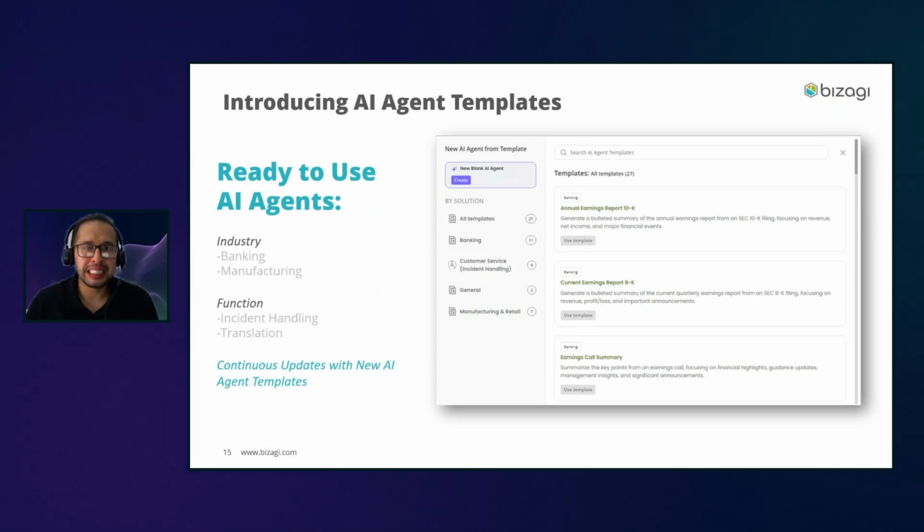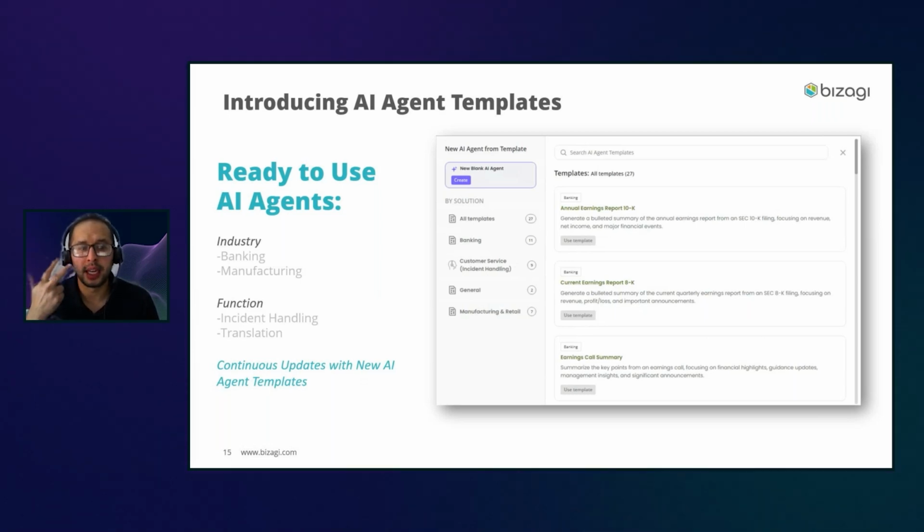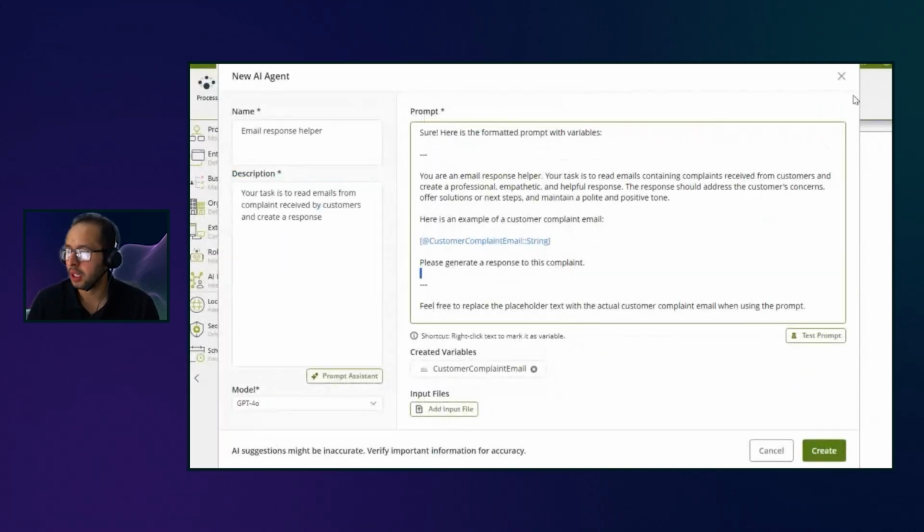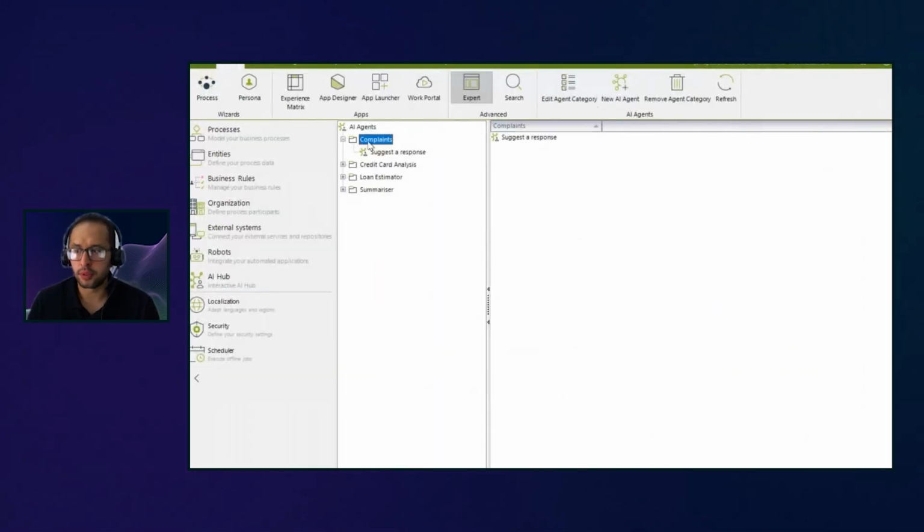And we have classified those agents in 4 big categories or 4 big industries. We have some for banking, some for customer service, a general category, and then manufacturing and retail, right? So these are going to be available directly again in our Bizagi Studio, in our development environment, and it's going to be available when you want to create a whole new agent. So let me just go back here very quickly. So we go again into the Bizagi AI Hub. We go to create a whole new agent.